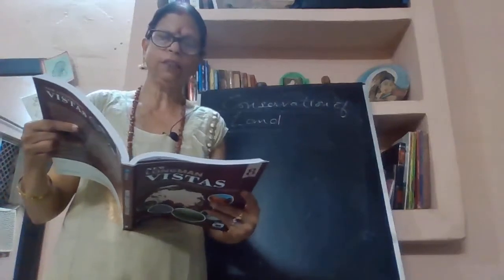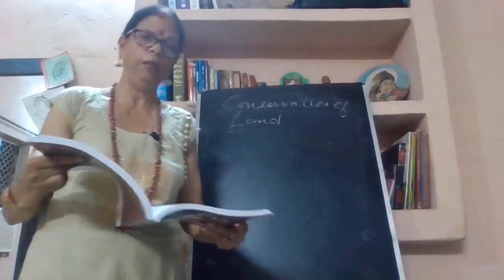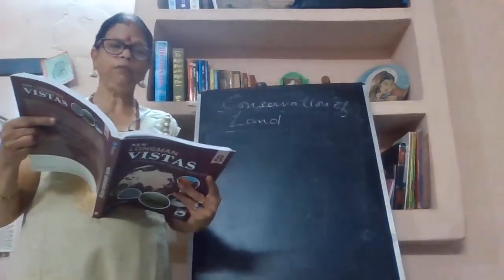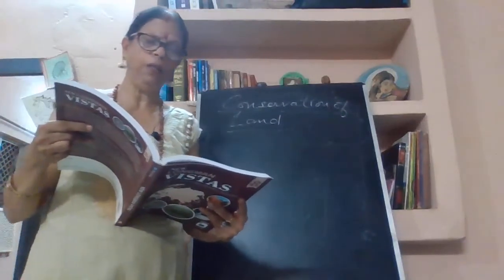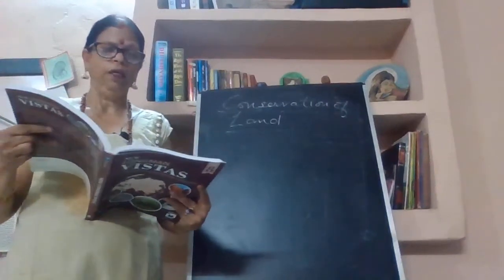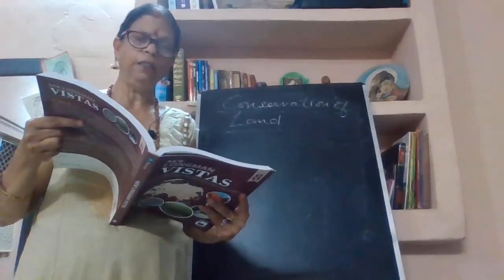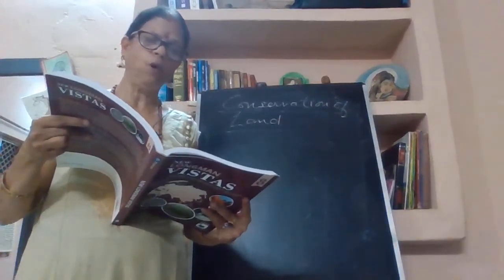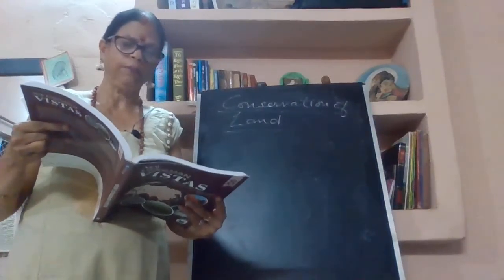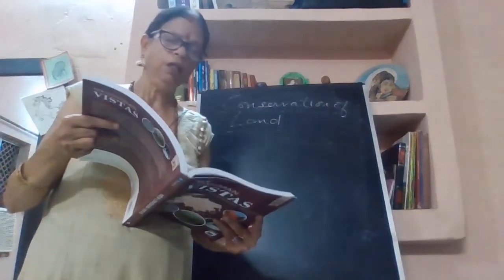Land is a finite resource. It is not that it is never ending. It is limited, and the needs of the people are increasing day by day. So we need to plan, and a land use plan must be made. Unplanned and haphazard land use may cause serious problems for future generations and living beings, so we need the conservation of land.